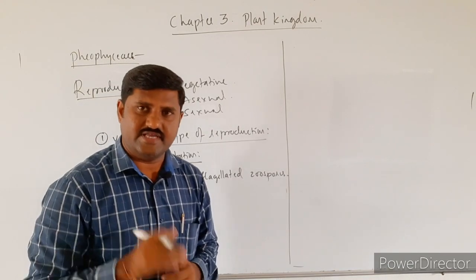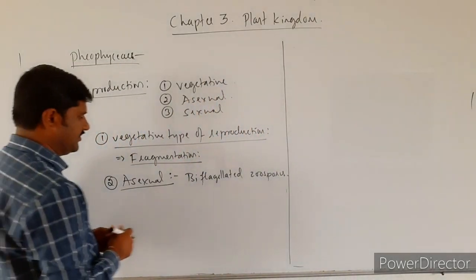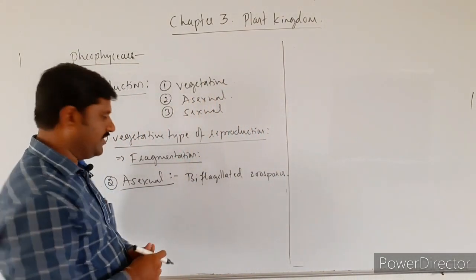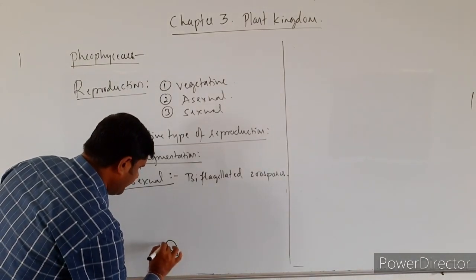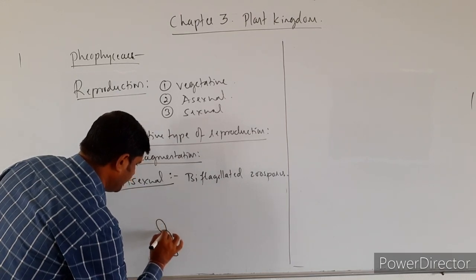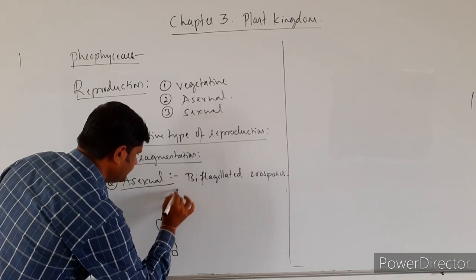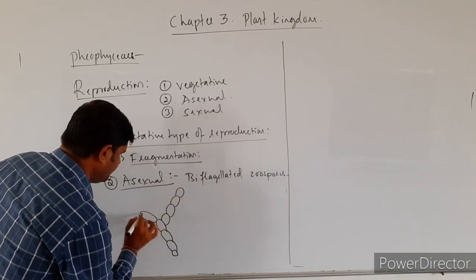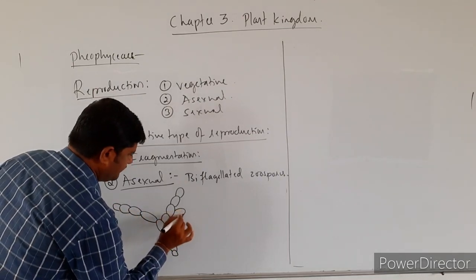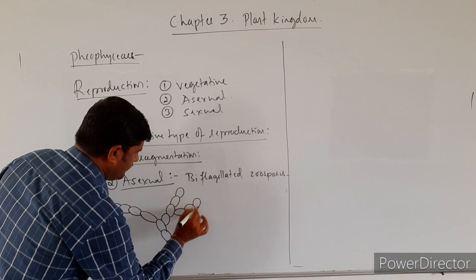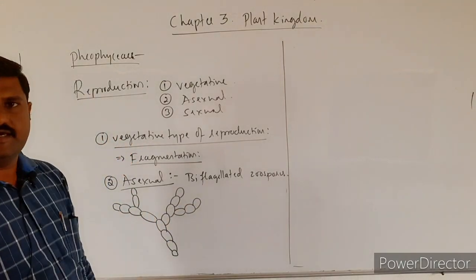Then we will have to take one example for this one, that is Ectocarpus. I am going to take it over here as an example. So I shall draw the diagram of the plant body here. How the plant body is, already I have mentioned the form of the plant body. This is branched heterotrichous plant body that we come across here, right?